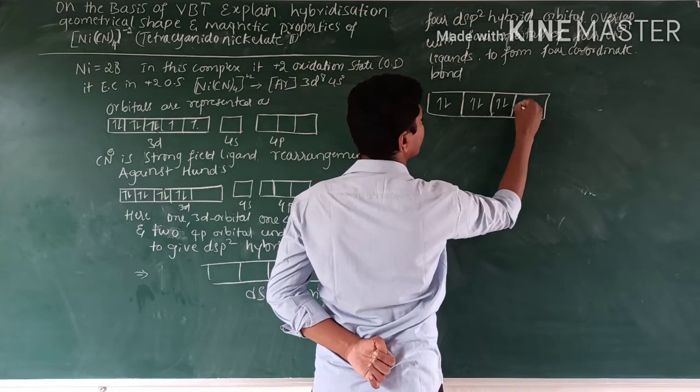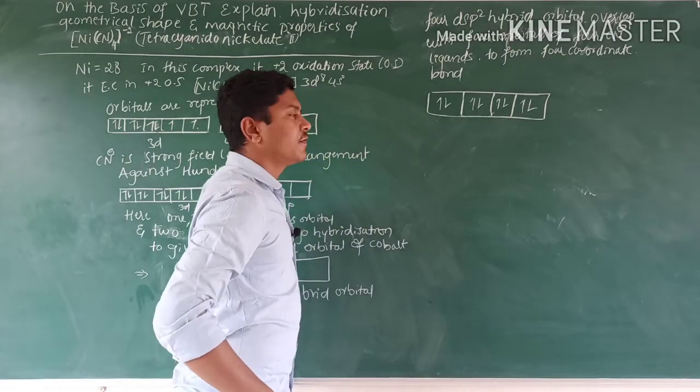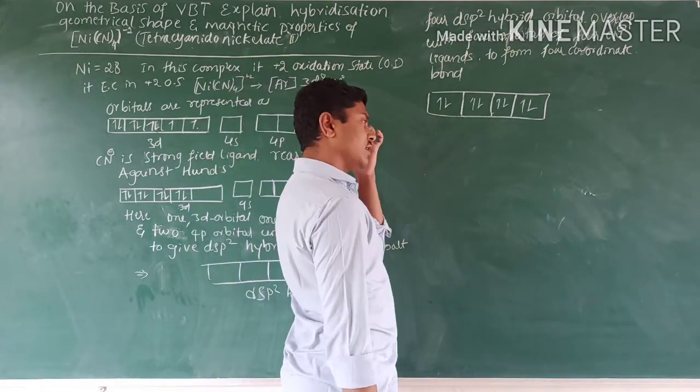After overlapping, it looks like this. All four get paired with the CN minus ligands.